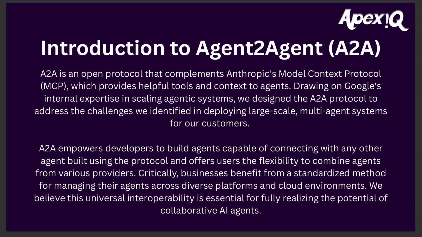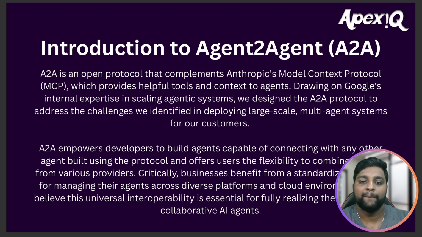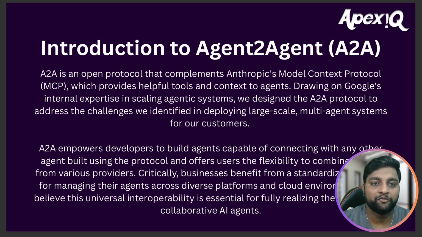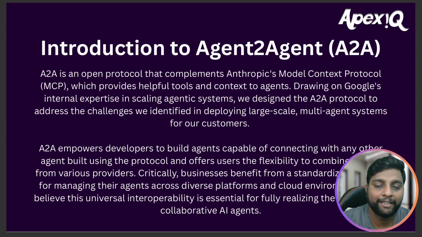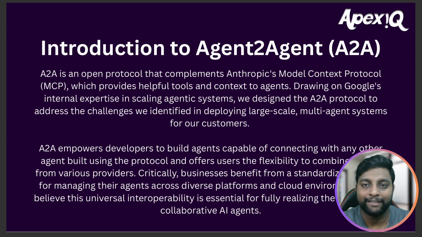So here, in short, what is happening: the A2A protocol is like MCP, the Model Context Protocol, and it is an advanced version of it. Here, first Google Gemini will search for the answer. If you ask any question, it will search for the answer, and if Gemini doesn't find it, it will ask its friend Claude for help, like, hey Claude, please help me with this particular answer, and immediately Claude will provide the answer. So it is one agent communicating with another agent. Let me explain in detail.